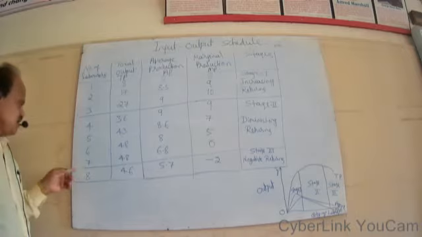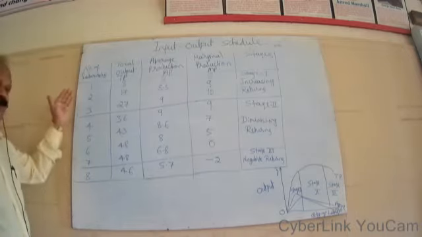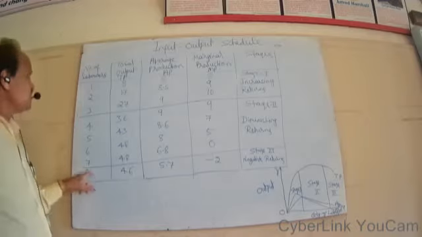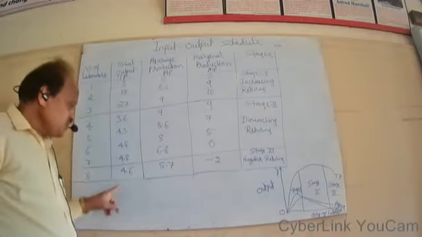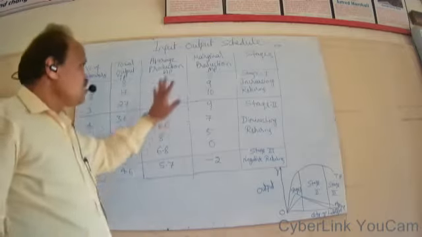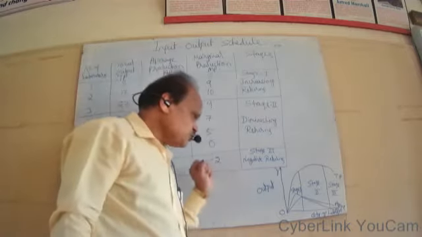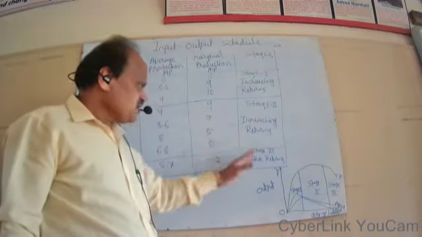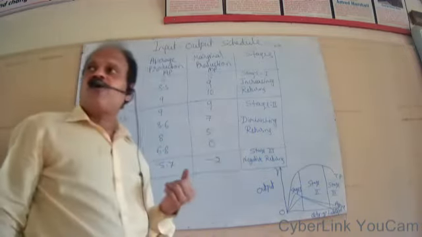Then if the producer increases his variable factor further, that is when 8th laborer is employed, total output starts to decrease. Average production will also decrease, but marginal production will become negative. So this is called stage 3, where negative return starts to operate.